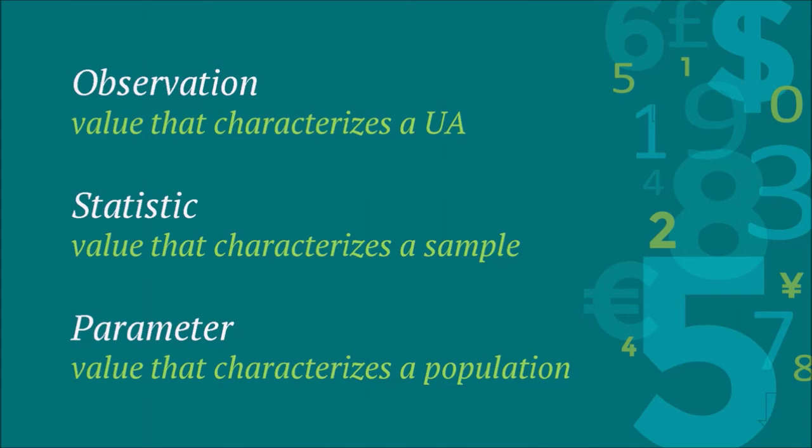So say that the mean height for our class came out to be 68.43 inches. I am not saying that everyone is 68.43 inches. In fact, there may not be a single person in the class that is 68.43 inches. The point is not for that value to describe every unit individually, but rather to describe all units collectively as a sample, right? When we use it as a descriptive statistic. More on that later. Okay, so that's a statistic or an estimate. It's a single numeric value that describes or characterizes an entire sample.